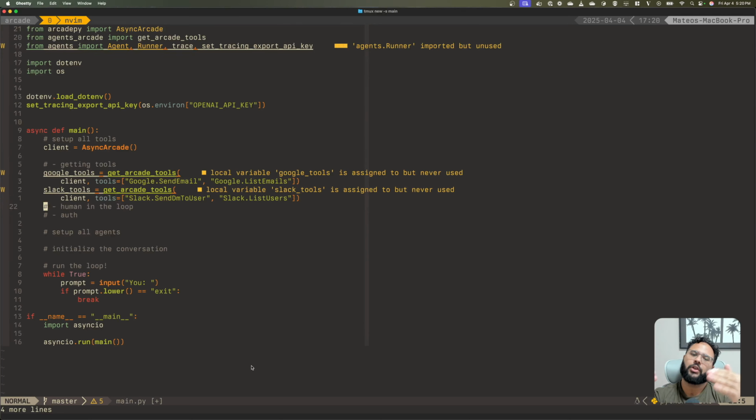Human in the loop. Okay, so that's an interesting conversation. As we said, we want to enforce for some of these tools that we interrupt the flow of any handoff or any tool calling specifically, and then we put our own confirm or deny permissions to run the tool, right?